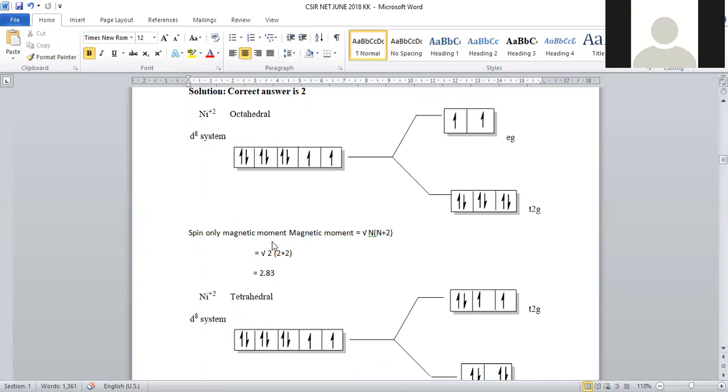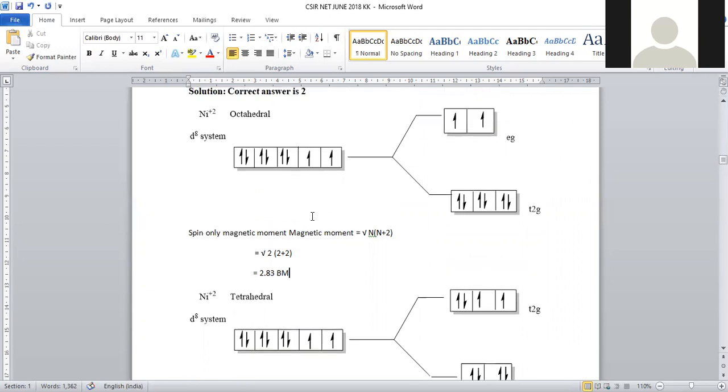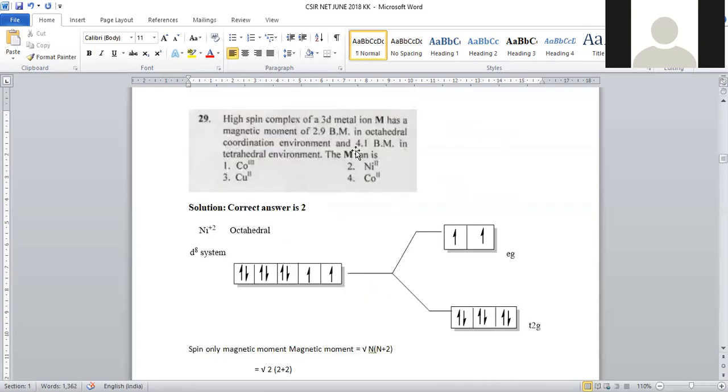When we apply the formula for spin only magnetic moment, it will be under root n into n plus 2, where n stands for the number of unpaired electrons. In this, 2 unpaired electrons are there. That's why under root 2 into 2 plus 2, under root 2 into 4, under root 8. Root 8 is exactly equal to 2.8 Bohr magnetons. So this is about the d8 system in octahedral. In octahedral it is satisfied, right?